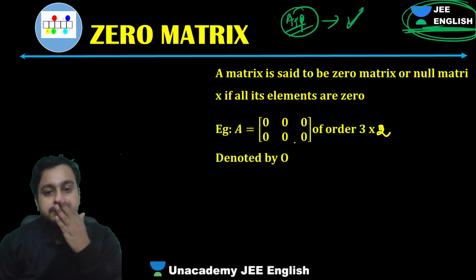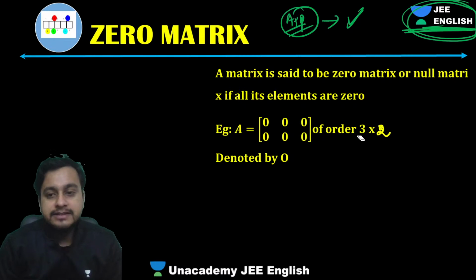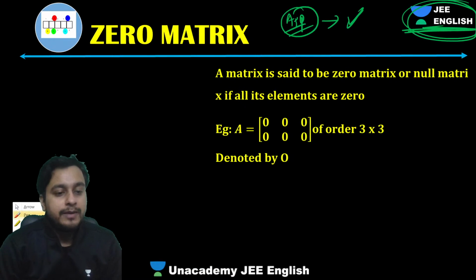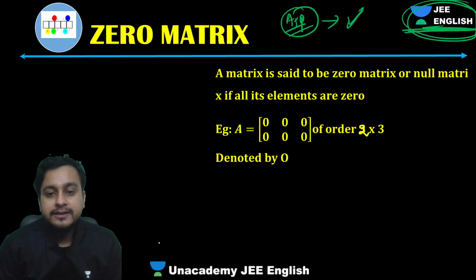So guys, what does it tell me? So here what we have is, see guys, next is zero matrix. Now zero matrix is not necessary.